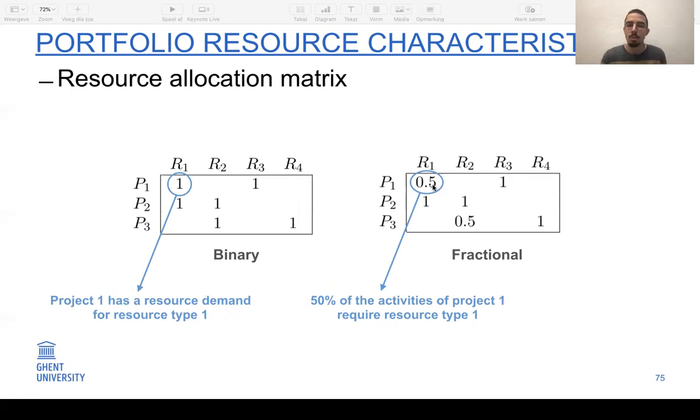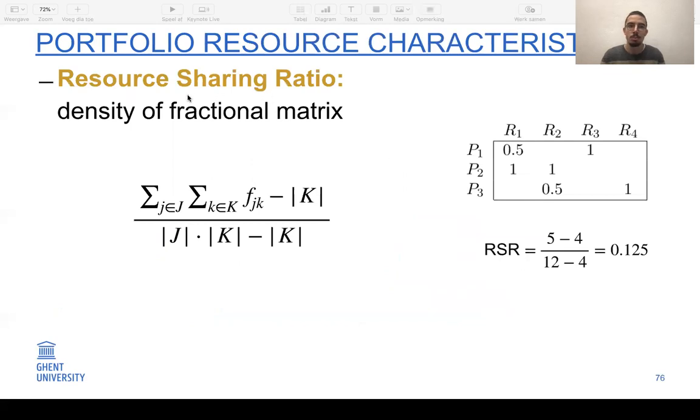So it can only have a non-zero value if on the left-hand side there is a 1, but the fractional value indicates which percentage of the activities of this project require the resource type. So the first measure that we propose is the resource sharing ratio, which measures the density of this fractional matrix. So if all activities of all projects require all resource types, then this measure will be equal to 1. If each resource type is only required by one project, this sharing ratio will be equal to 0.